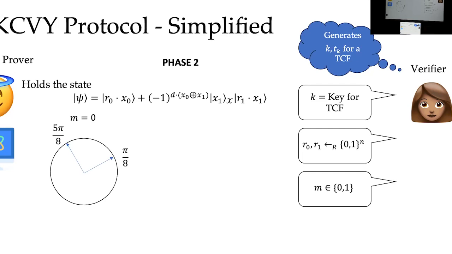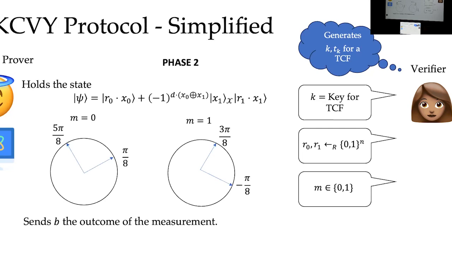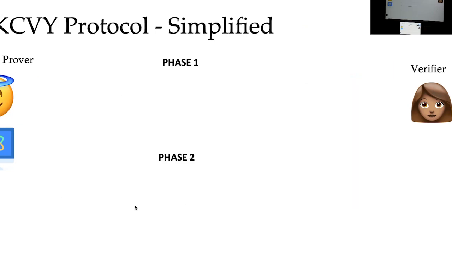So if the challenge bit is 0, he's going to perform a measurement in the pi over 8, 5 pi over 8 basis. And if m equals 1, he's going to perform a measurement in the minus pi over 8, 3 pi over 8 basis. So this is very similar to the measurement basis in the CHSH game. Finally, he's going to send B, the outcome of the measurement, to the verifier.